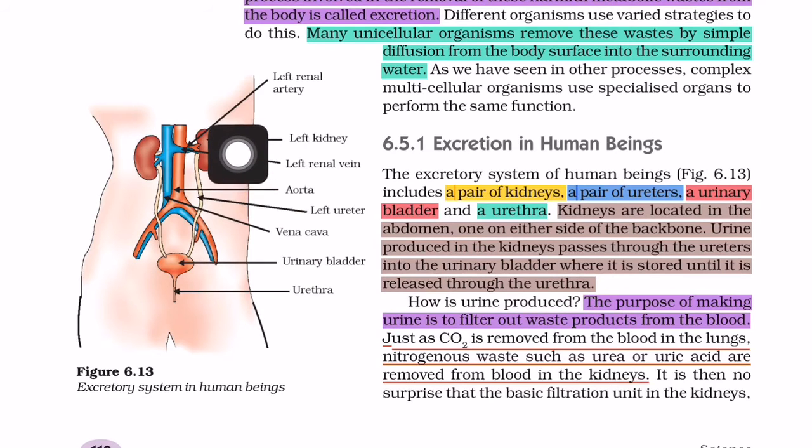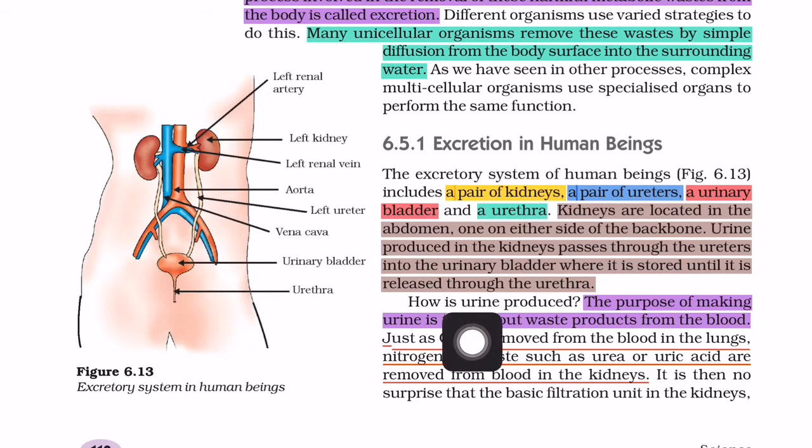So the urine is produced in the kidney and passes to the urinary bladder through the ureter, and the urine will be stored in the urinary bladder until there is an urge to throw it out through the urethra.